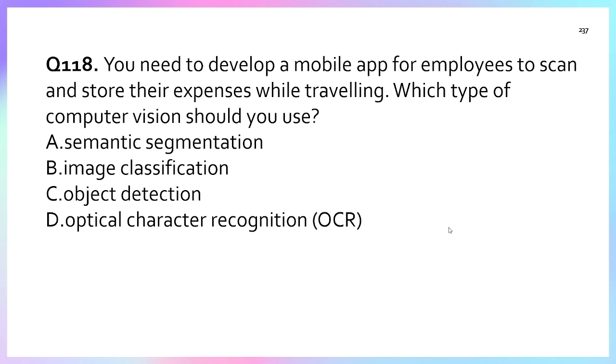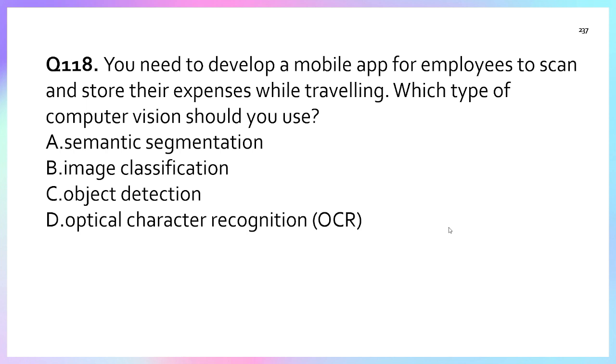Let's talk about all the options. Semantic segmentation is not valid for this scenario. Let me tell you what semantic segmentation is. Semantic segmentation classifies each pixel in the image and is used in self-driving cars and medical imaging.